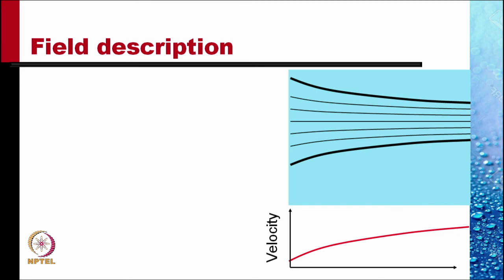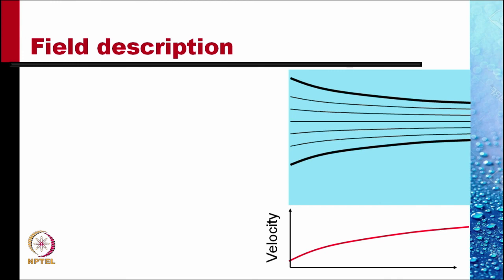In that case, the velocity at the left end would be lower than the velocity at the right end, because the same mass now flows through a smaller area. If I plot the velocity versus location x, then we get a curve like this. The velocity is increasing downstream.